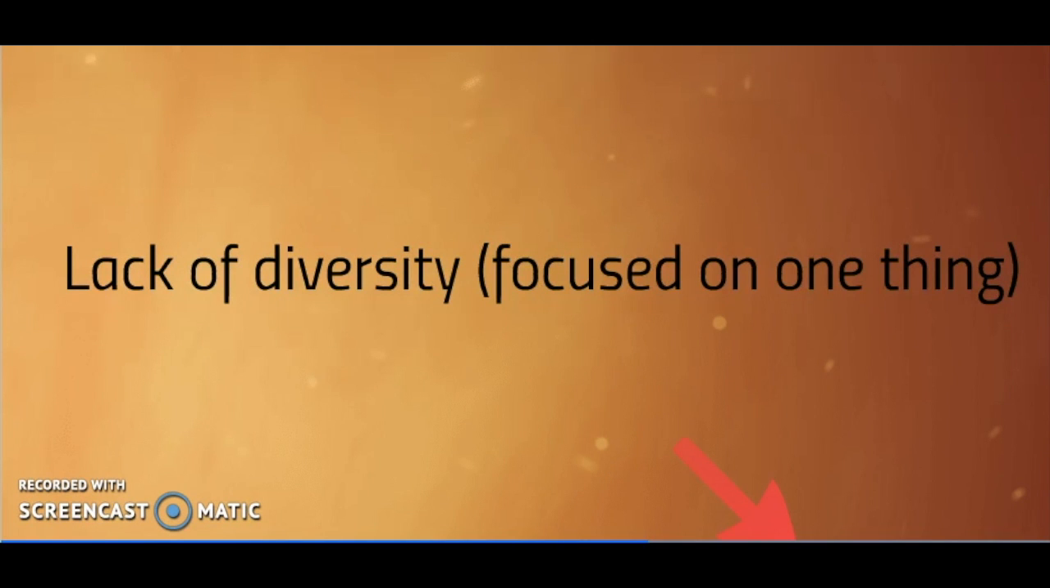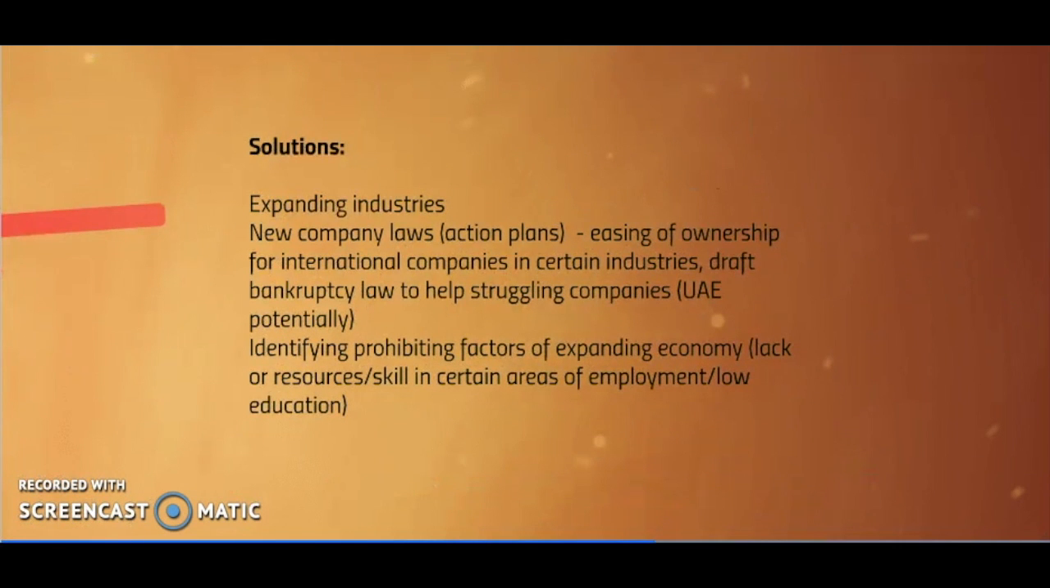The main solution to economic instability is diversification because many economies in stage 3 have a lack of diversity and their markets are focused on one product. So when the market for that product falls, so does most of their economy. So a solution for diversification is making new company laws or action plans. So it's basically easing of ownership for international companies in certain industries. Also expanding industries, so not only focusing on one product. For example, Botswana, instead of just focusing on diamond production, also expanding into tourism or utility production.